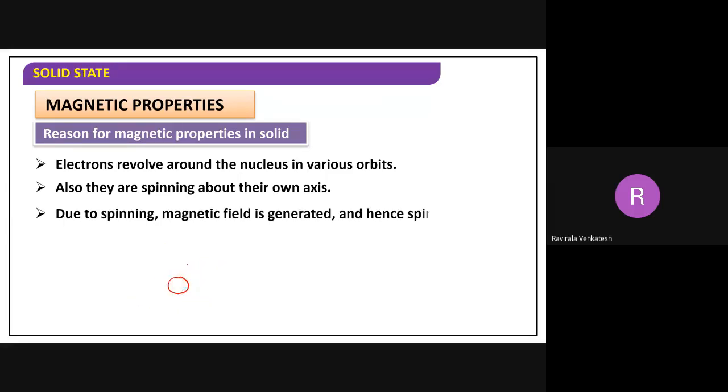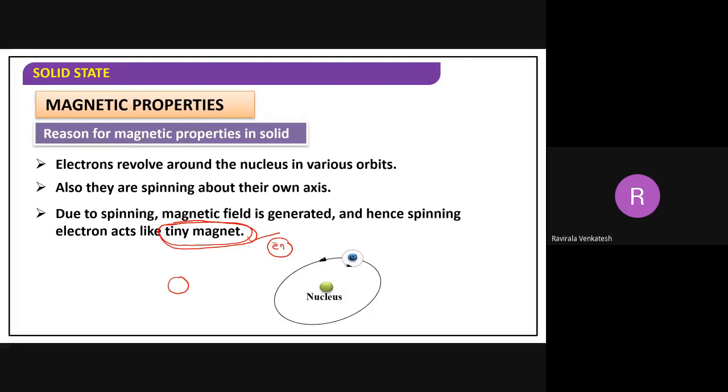Due to spinning, a magnetic field is generated, as electrons are acting as very small magnets. Every electron is acting as a small magnet, a teeny magnet. See what I'm saying? The electron present in the orbital, in the orbit, revolving around the nucleus, acts as a small magnet. Each and every electron is a magnet, right? Because they're spinning. Because of the spinning, what happened? A magnetic field is generated. I will show how it is generated.